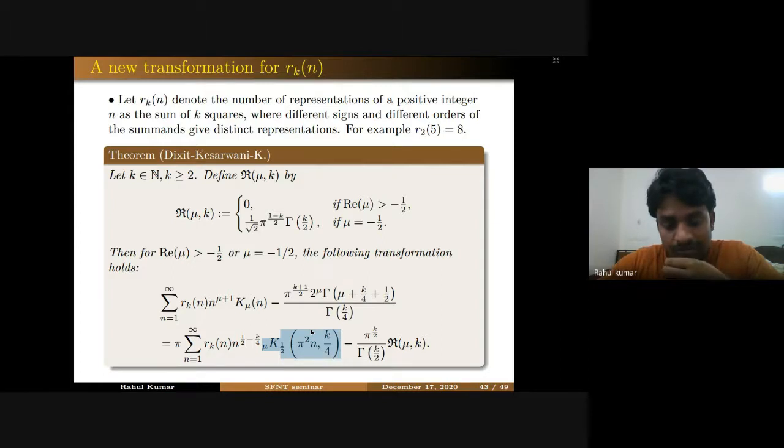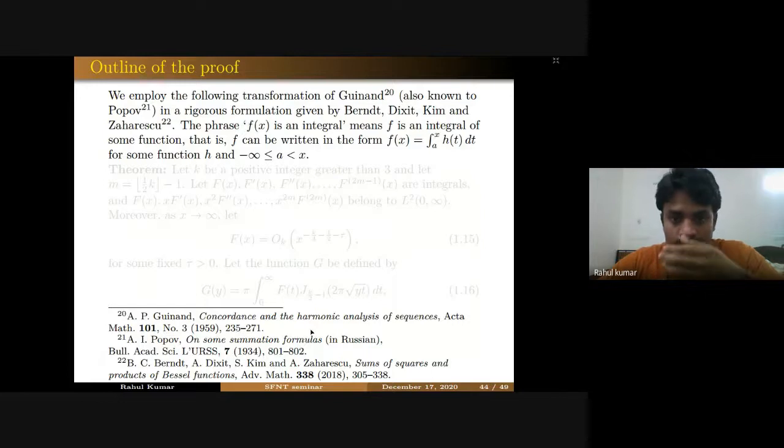One main tool to prove this is the following formula given by Guinand. This formula was also known to Popov, but a rigorous formulation with proper conditions was not given by anyone. That was given recently by Berndt, Dixit, Kim, and Zaharescu, and it can be found in this reference.